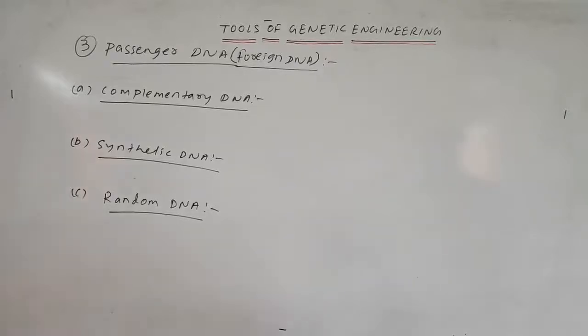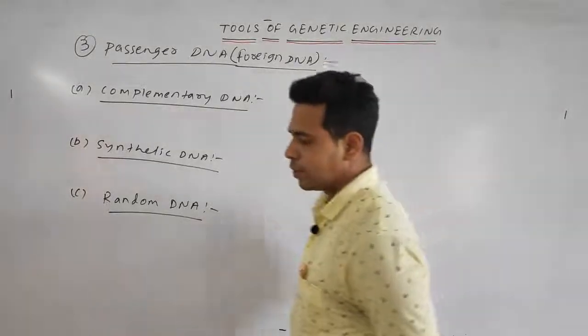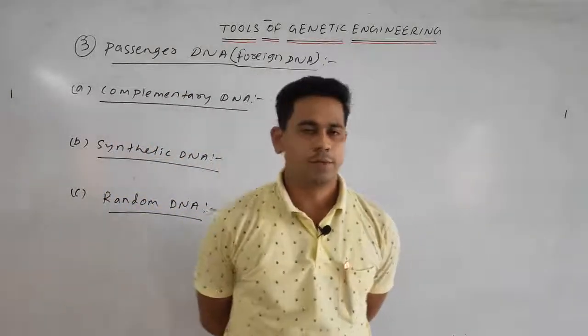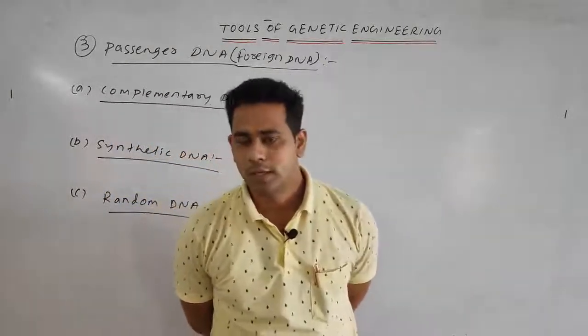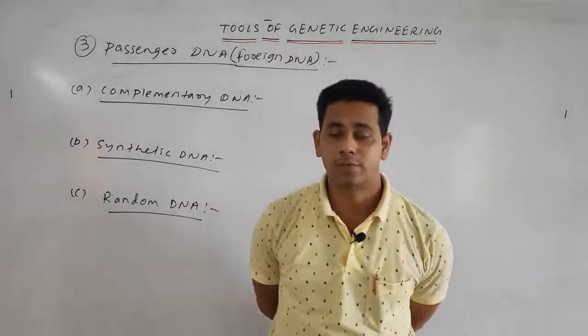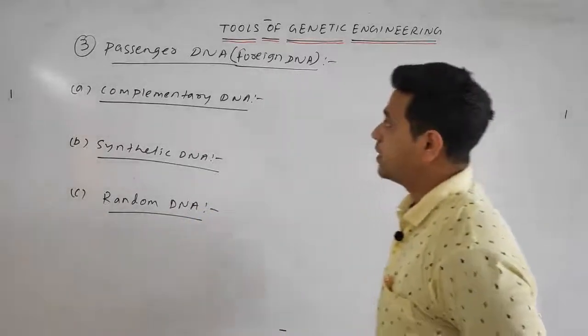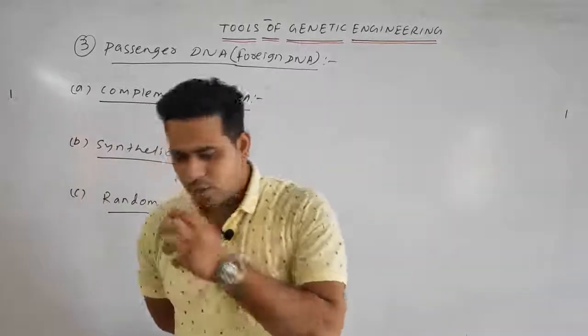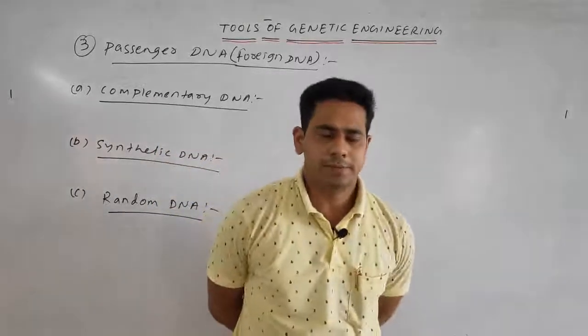Next we will discuss the third important tool, that is the passenger DNA or the foreign DNA. First we discussed the various enzymes, then we discussed the various types of vectors. Now we will discuss the passenger DNA or the foreign DNA. So what is the passenger DNA or the foreign DNA?